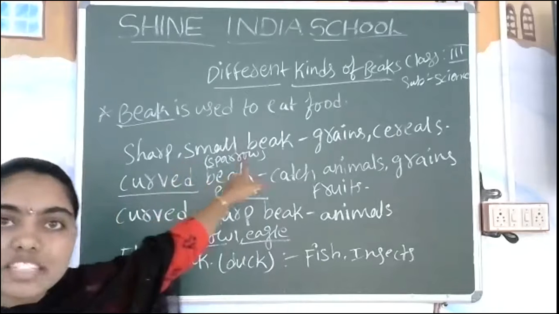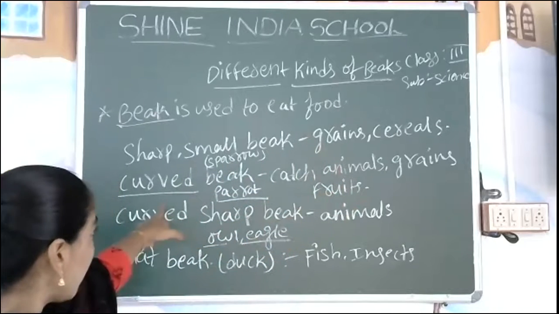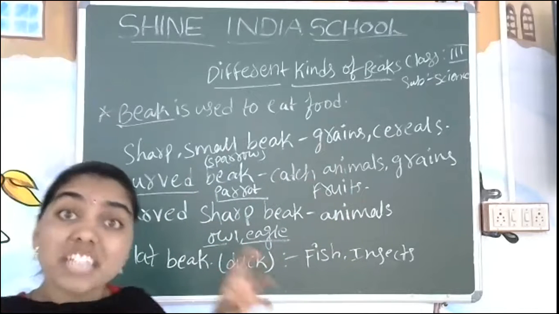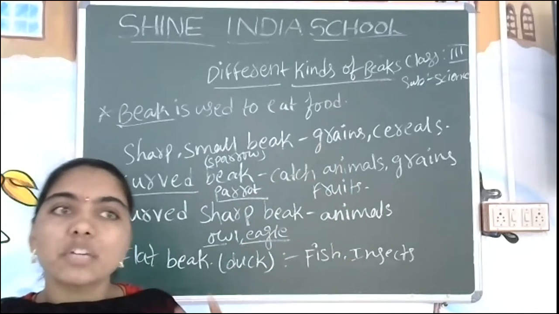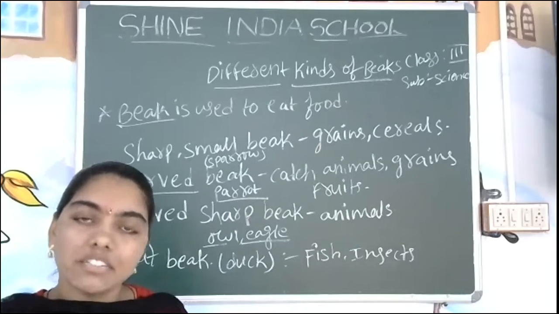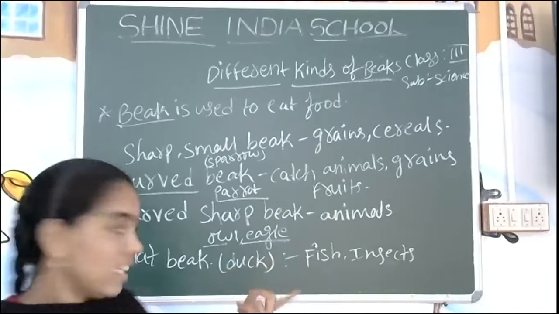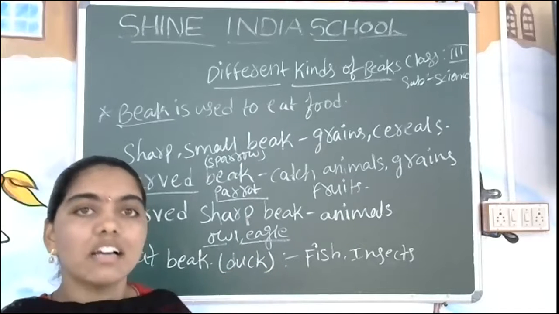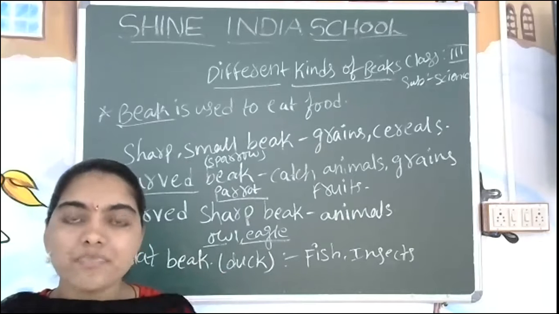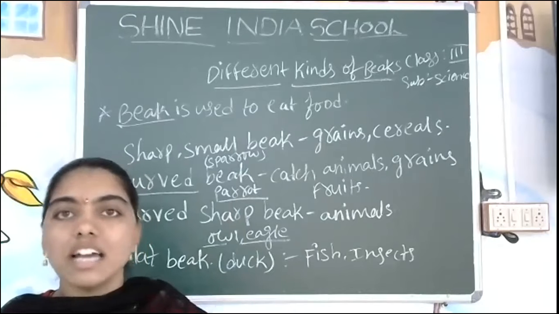Now I have shown you the short beak, used to eat grains and seeds. And I have shown you the curved beak, for catching animals. Next, the curved and very, very sharp beak, used to catch and eat animals by dangerous birds like the owl and eagle. Next we have seen the flat beak. It is only for the duck. It is very, very flat and is used to catch fish in the water.